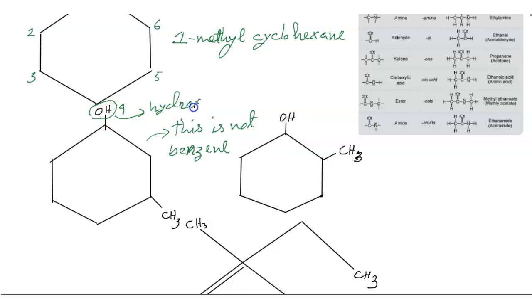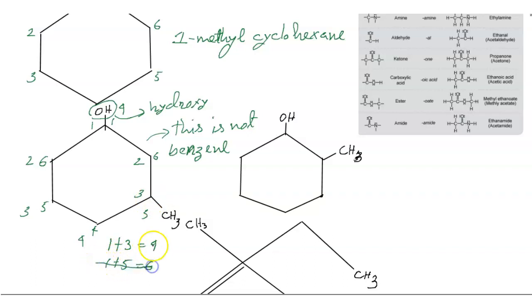Let us count: 1, 2, 3, 4, 5, 6. If I count in this way, 1 plus 3 is equal to 4, and 1 plus 5 equals 6.